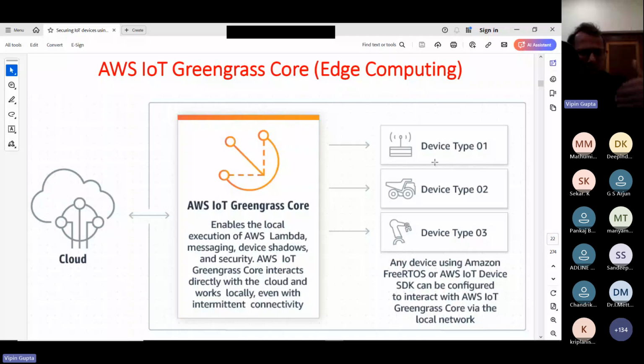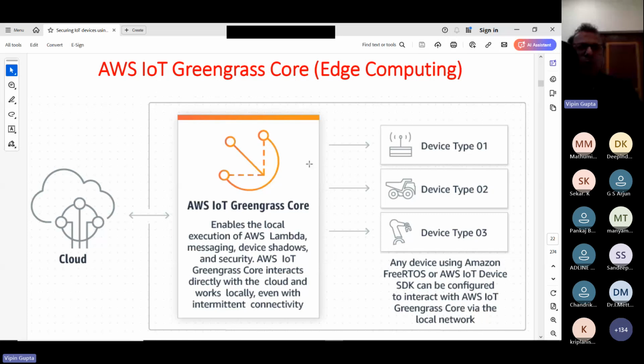A lot of the time, due to certain reasons, internet services are down for a day, or the government blocks internet service for a particular day. Then what will happen? So AWS has come up with another solution. They have provided us with one edge software, Greengrass Core software.